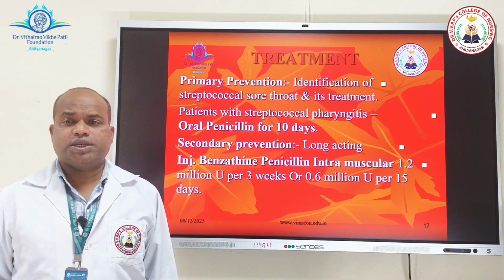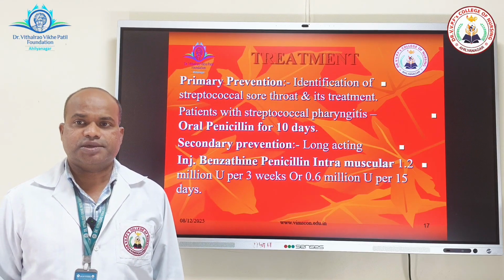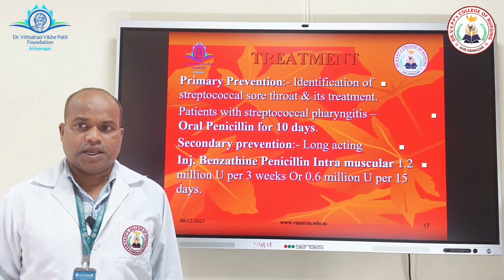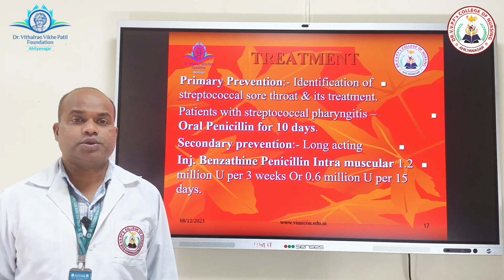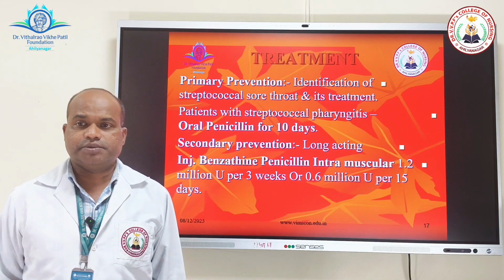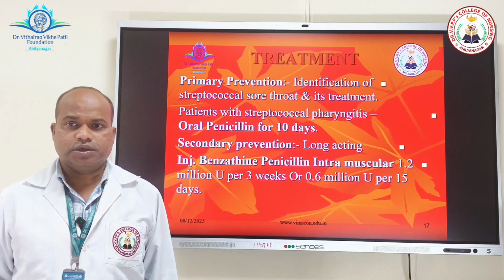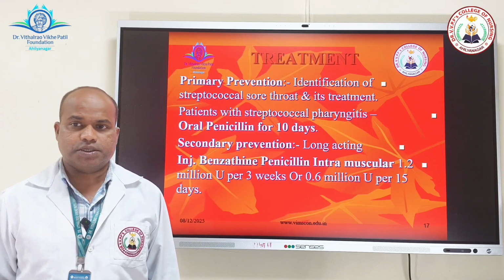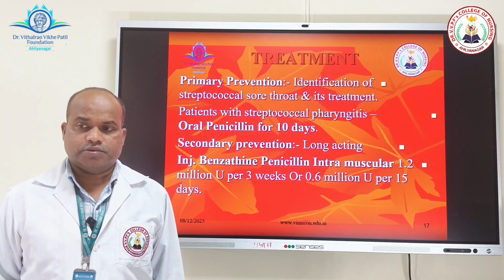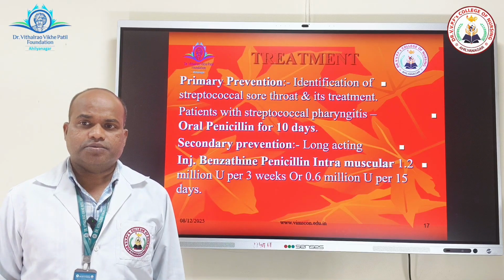About treatment of rheumatic fever, we have to look after the primary prevention. It can be prevented after the identification of streptococcal sore throat, and the treatment has to be started with oral penicillin for 10 days. Secondary prevention can be achieved by injection of benzathine penicillin, which is given intramuscular 1.2 million units per 3 weeks or 0.6 million units per 15 days. Now, this is a painful injection which is given intramuscularly, and this is a long-acting injection.